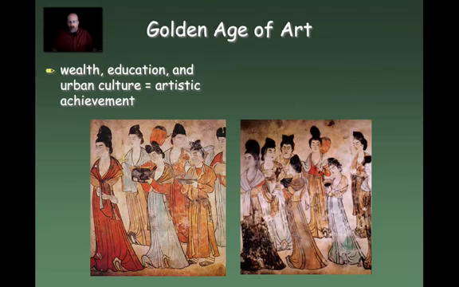So you can see that in this case, these are some tomb paintings that reflect everything from the style of dress that women would wear, the hairstyles that women would wear, and all of these things represented sort of urban elite culture.